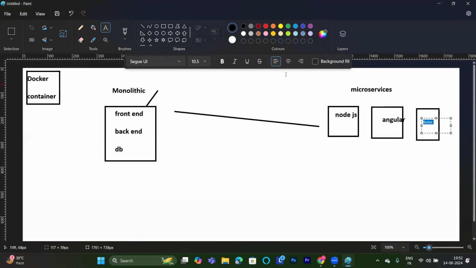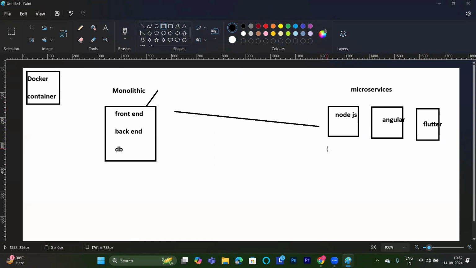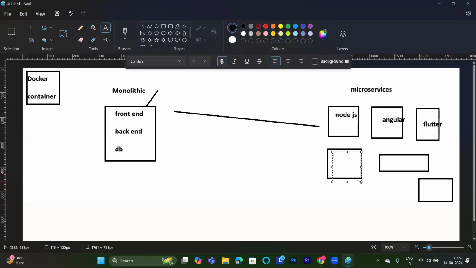I'm creating a front end by using different services here. I created micro components of the front end, and I'll do the same for the back end. But what do I need in the backend here? For the backend, I can create microservices using Python, .NET, or PHP. So whatever you feel comfortable with, PHP or Java.